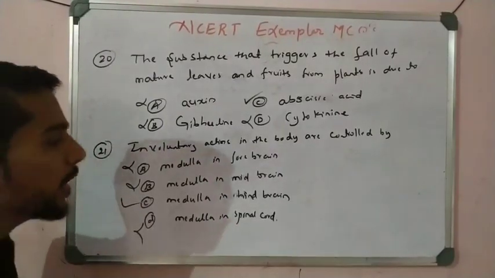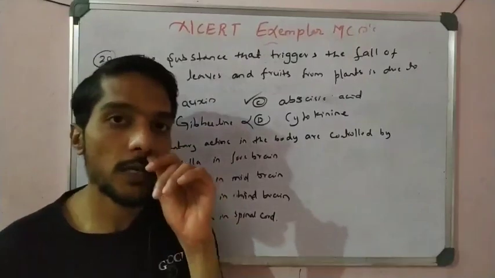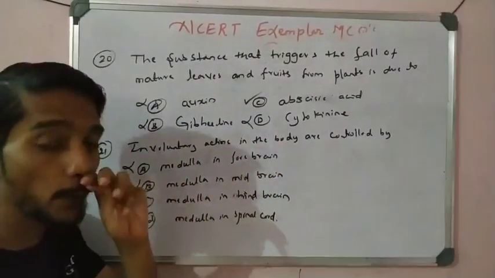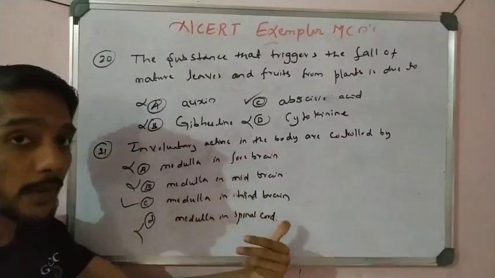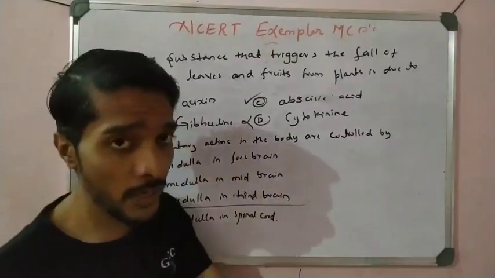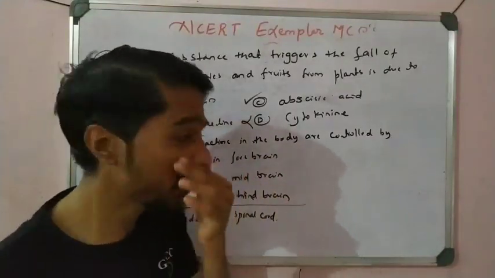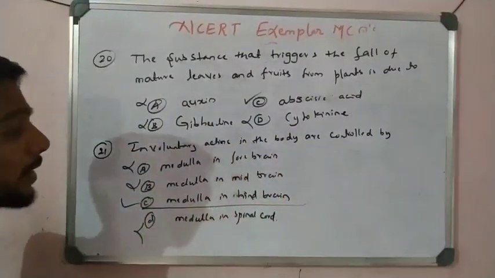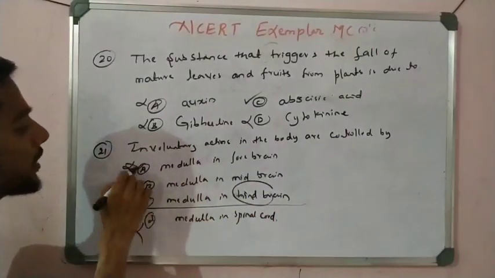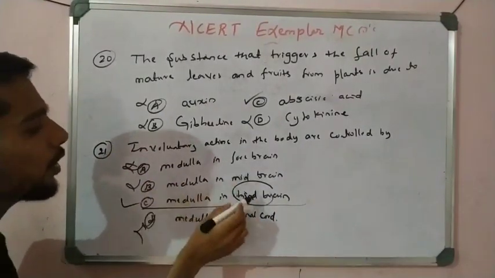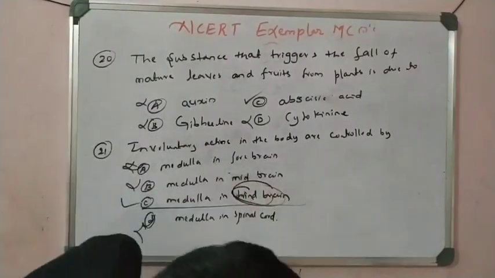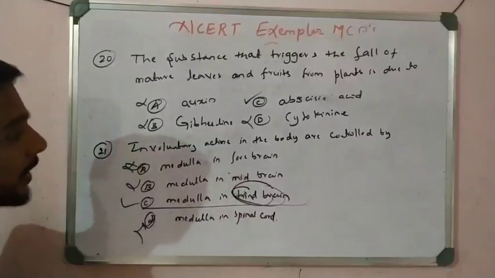We know that the medulla in the hindbrain controls body postures, all things. Okay, sorry, the medulla in the hindbrain controls vomiting, blood pressure, all these things. So that is what involuntary actions are. Salivation, BP, blood pressure, right? That is all related to the medulla in the hindbrain, correct? So do not get confused here. It is hindbrain. We get stuck here, whether it is hind or mid. It is hindbrain. Remember that. Practice so many times and you get perfect. So medulla in hindbrain.